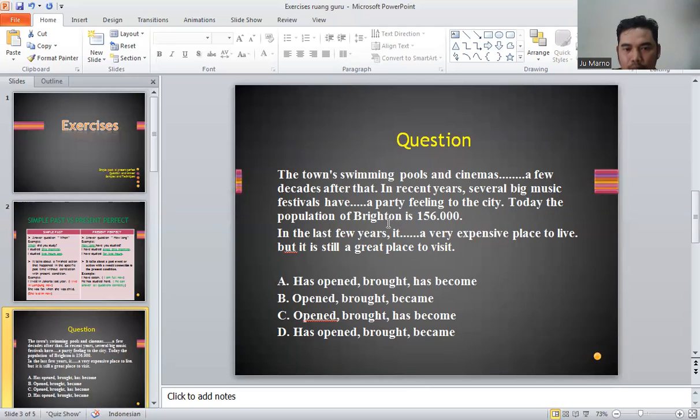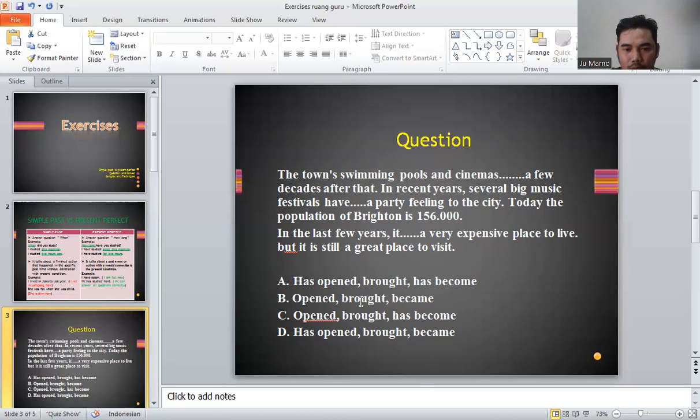What about the next word, which is suitable to fill the space in the second sentence? In recent years, several big music festivals have blank a party feeling to the city. It's really easy because there is the word have here. After the word have, the suitable verb is verb three.